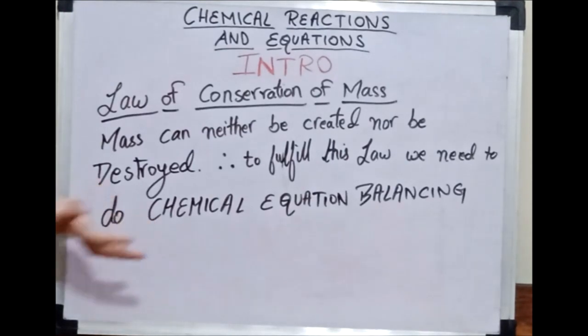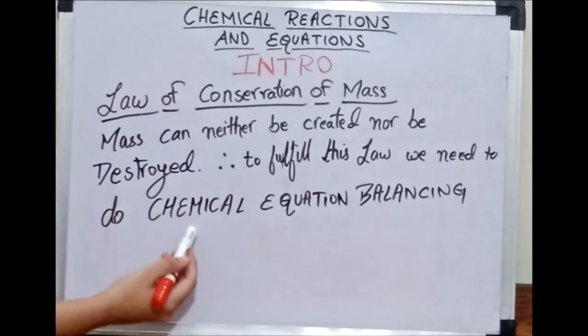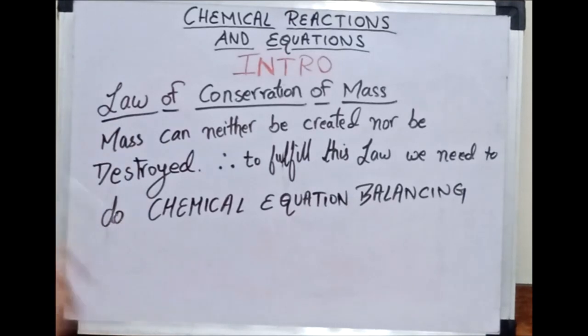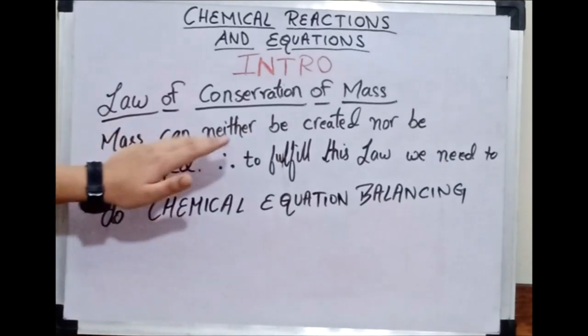So why do we need to balance our chemical equation? This question can be asked many times, that why do we need to do chemical balancing? This is a question in your NCERT textbook as well. So the answer will be to fulfill, so you will write from here, mass can neither be created nor be destroyed.